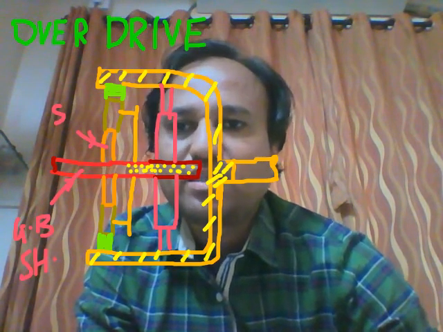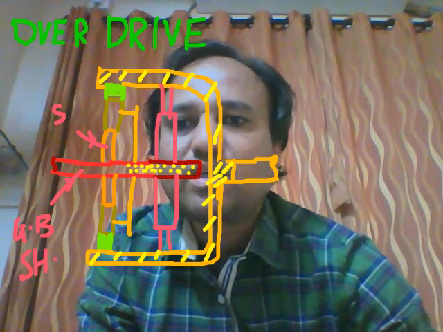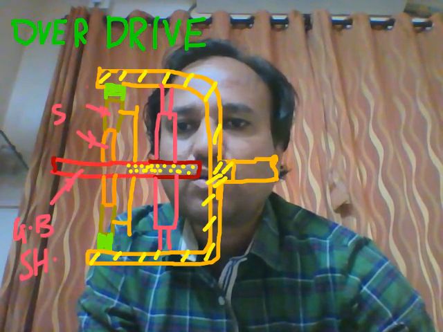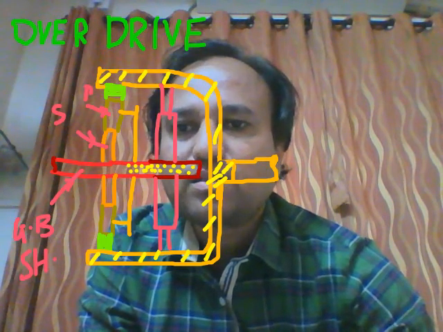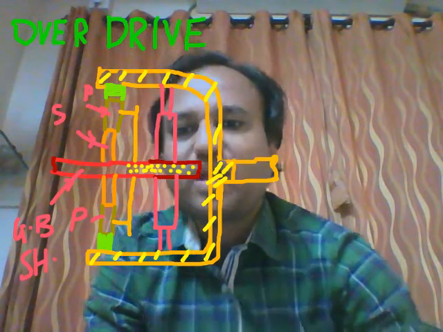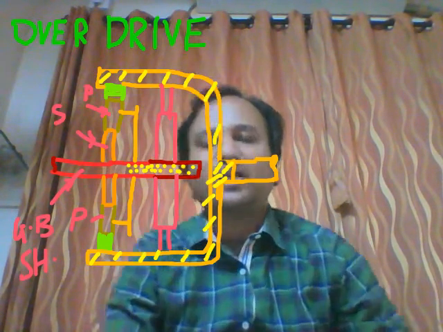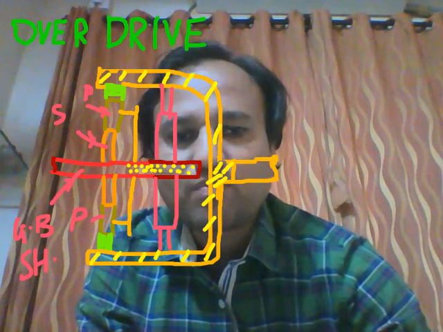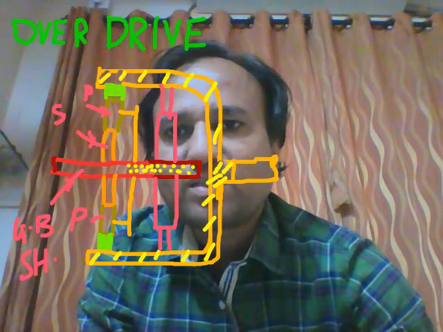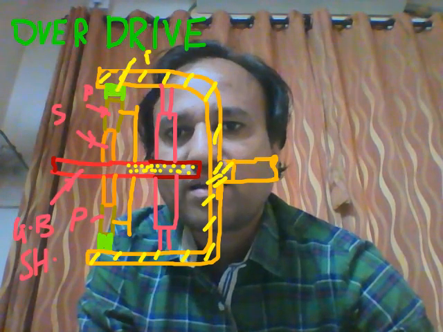So the sun gear is connected to the planet gear. Again the planet gear is connected to a ring gear.